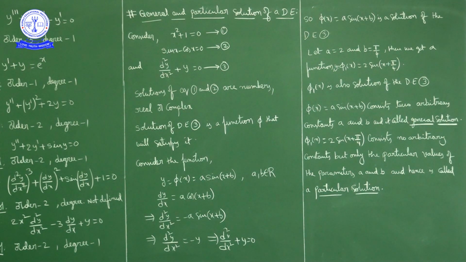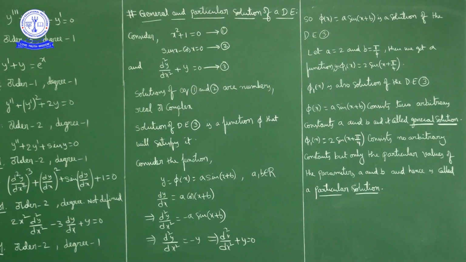Overall, for the first equation and second equation, solutions are numbers. Whereas the third equation is a differential equation, d square y by dx square plus y is equal to 0. The solution of a differential equation is a function. Solution of a differential equation is a function which satisfies the differential equation.